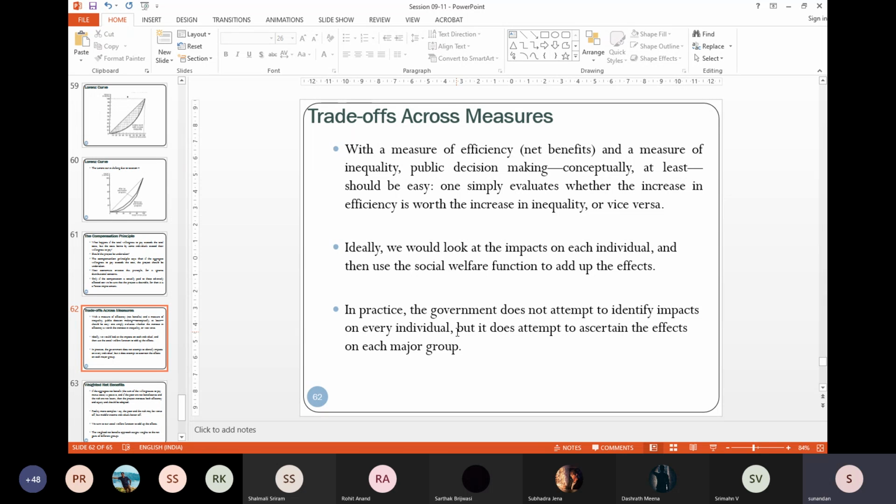So you have now a measure of some efficiency, which is net benefit, and you have measures of inequality.